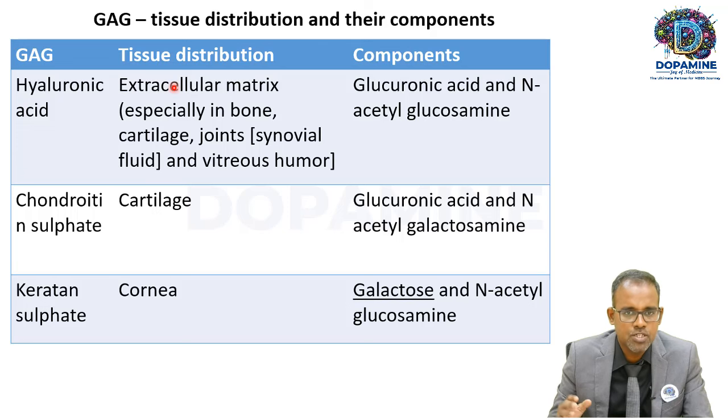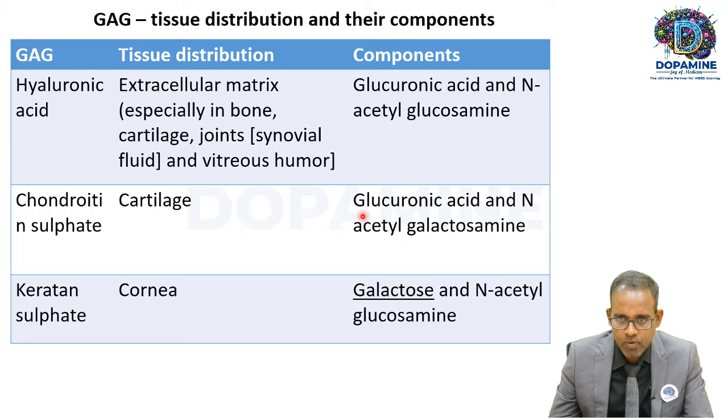Hyaluronic acid is present in the extracellular matrix. Just now I told you, it contributes to the ground substance of the extracellular matrix, especially in the bone, cartilage, joints, and vitreous humor. It is made up of glucuronic acid and N-acetylglucosamine. So coming back to the basic definition of glycosaminoglycans, they are made up of uronic acid and amino sugars. Chondroitin sulfate is found in the cartilage.